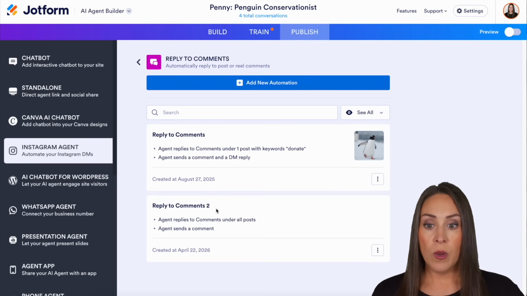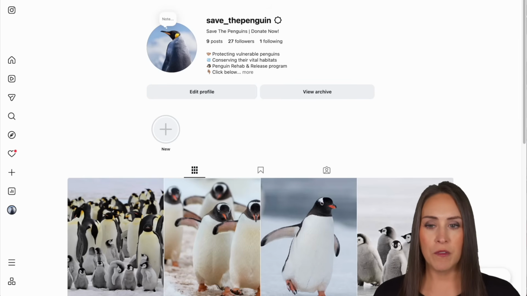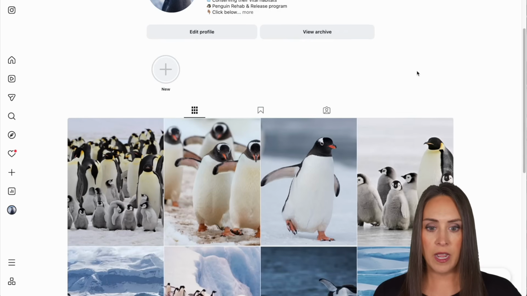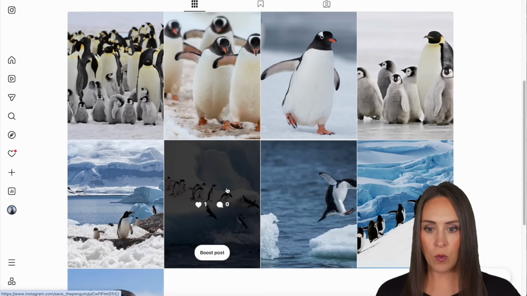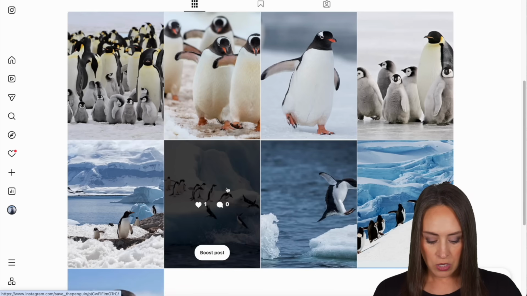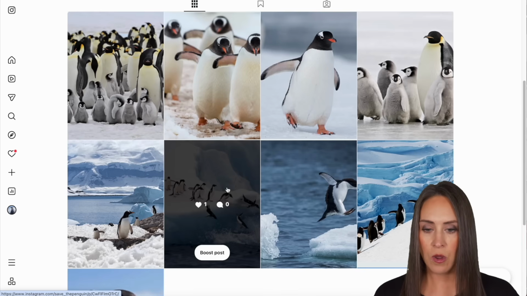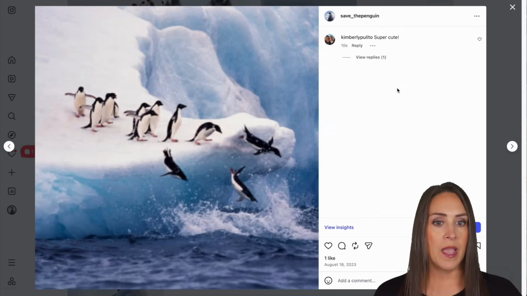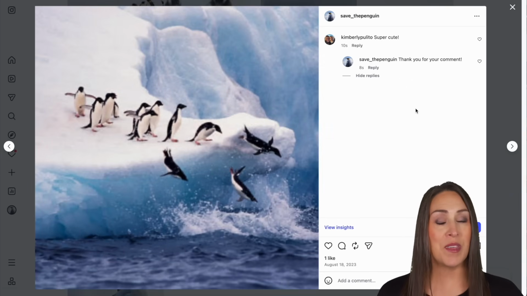So I am going to jump over to my Instagram account, and I'm going to use my phone to comment on, we're going to do this one right here where they are diving in. So let's say, I'm going to say it's super cute. So we'll go ahead and get that posted. I'm going to do a quick refresh. We'll come back down. We now see we have that comment. I'm going to go ahead and open it up, and we already have a reply. Let's take a look at that reply. It says, thank you for your comment. And it is as simple as that.